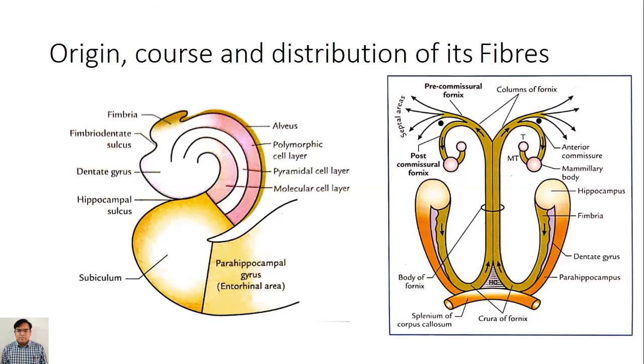Then again it divides into two columns, right and left, which again divide into pre-commissural fornix and post-commissural fornix. The pre-commissural fornix goes to the septal areas and anterior nucleus of hypothalamus, while the post-commissural fornix goes to the mammillary body and ultimately the thalamus via the mammillothalamic tract.